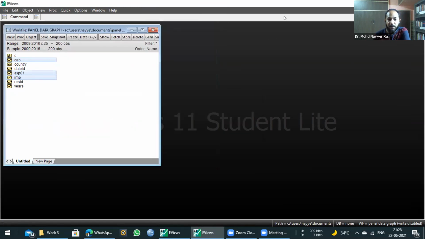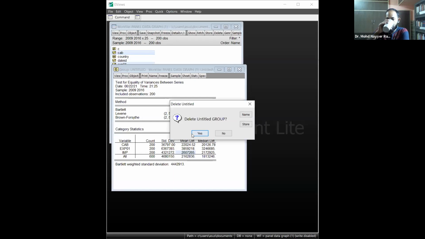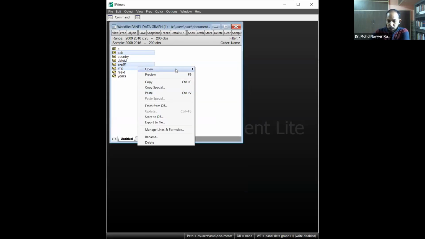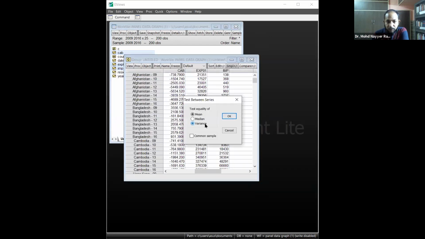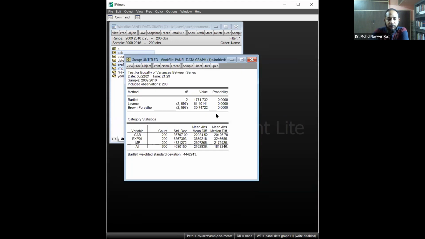Yes, please, everybody can just very quickly calculate the equality of variances for this panel data series. Yes, next.